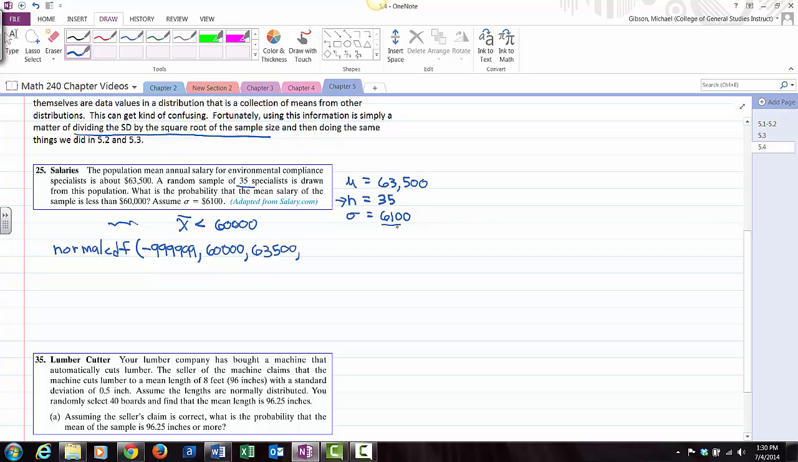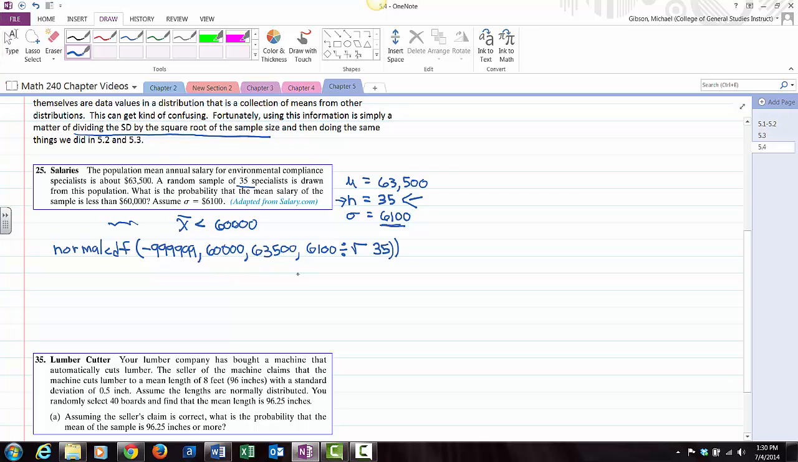Now for the standard deviation, remember we need to take the standard deviation and divide it by the square root of the sample size. So what I'm literally going to do is type 6,100, hit the divide key, hit the square root key, and type in the sample size of 35. Now when you hit the square root, it automatically puts an open parenthesis in with it. Okay? So we'll have to close the parenthesis on the square root and then close the parenthesis on the normal CDF command. Alright, so let's see what we get.